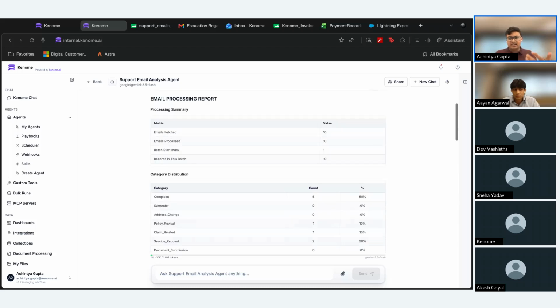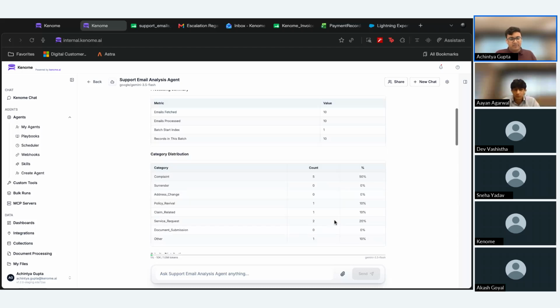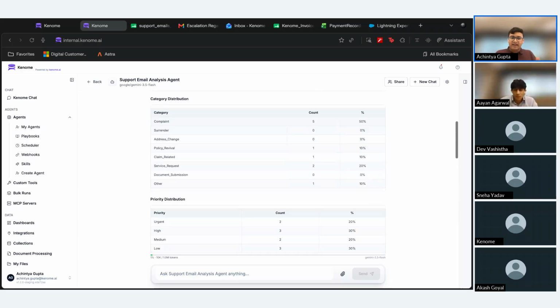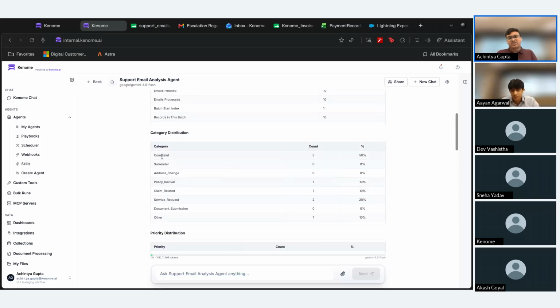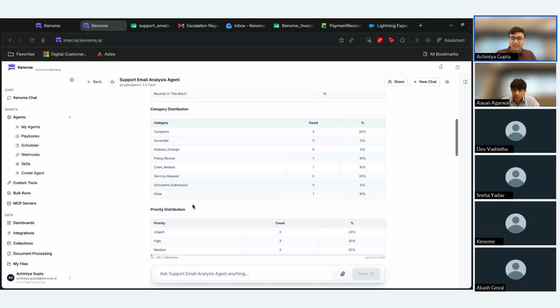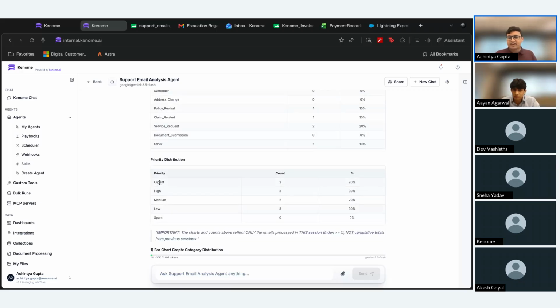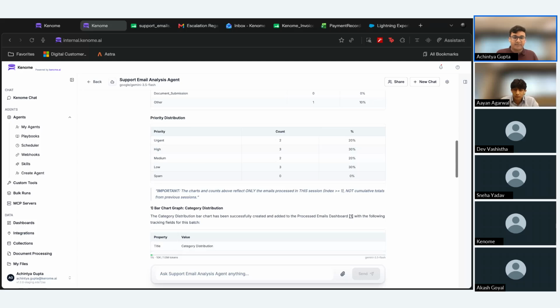And in this case, it picked up 10 emails from my inbox and it categorized them in these categories. So these are actually insurance-based customer queries. So these are emails for complaints, address changes, claim-related emails, service requests, and they have been categorized accordingly. They have also been prioritized, as we can see, urgent being the most important emails to respond to, and low and spam, of course, not being as important.